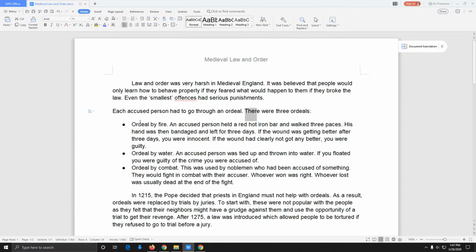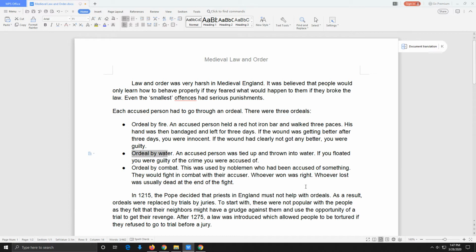There were three ordeals. Ordeal by fire. An accused person held a red hot iron bar and walked 3 paces. His hand was then bandaged and left for 3 days. If the wound was getting better after 3 days, you were innocent. If the wound had clearly not gotten any better, you were guilty.